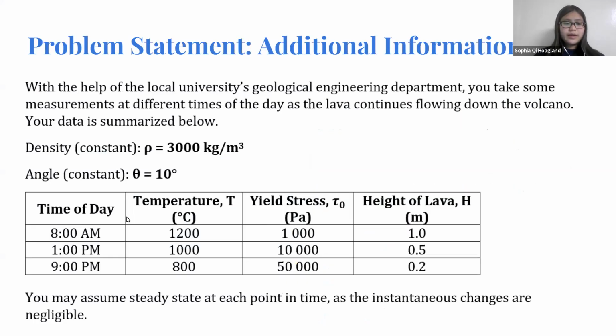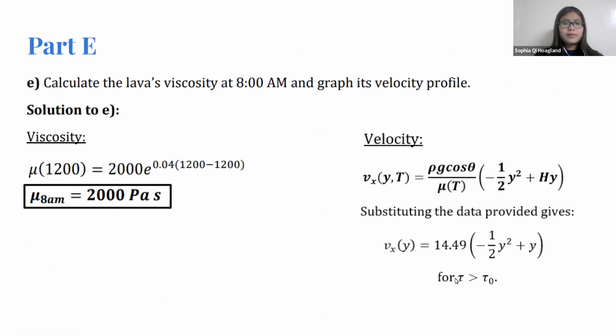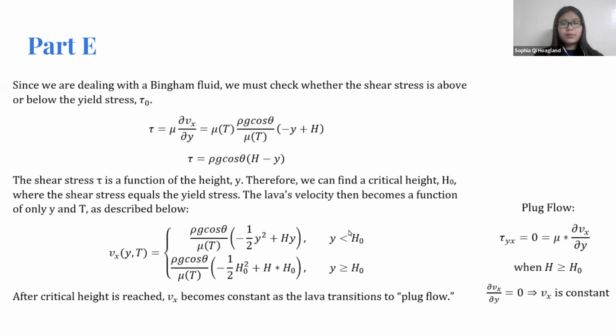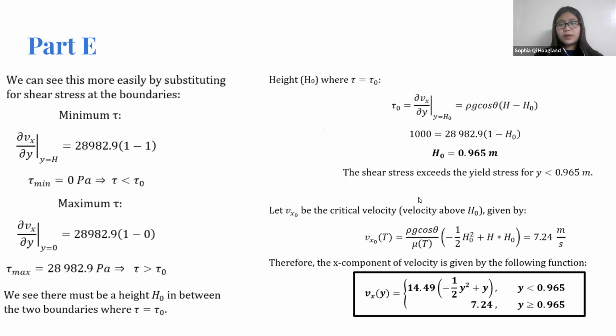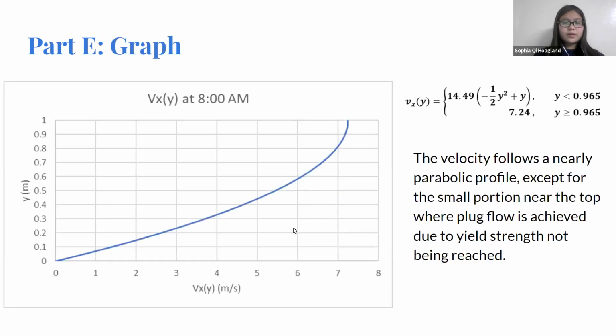Given some data here, we can see that as time goes on, the temperature of the lava will decrease, the yield stress will increase, and the height of the lava will decrease as it spreads out more over the surface of the volcano. When the lava is at its hottest, we can go through some numerical substitutions, and we can also rearrange the piecewise function for v of x to only account for y and not include shear stress anymore. We do this by finding a critical height, h naught, at which the shear stress acting on the lava equals the yield stress given to us. Then, applying the rest of the numerical substitutions, we can get this function, and when graphed, it looks like this.